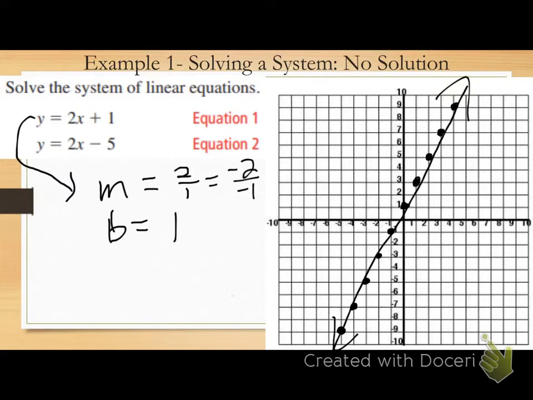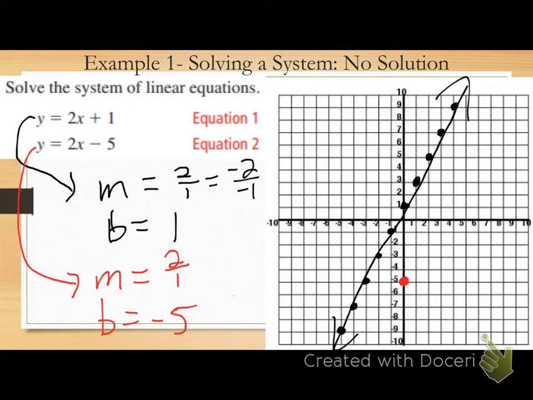Questions how I got that? Okay, second equation. Raise your hand if you can give me my slope. 2 over 1. Raise your hand if you can give me my y-intercept. There you go, -5. Once again, graph your y-intercept first. Put a point at -5.